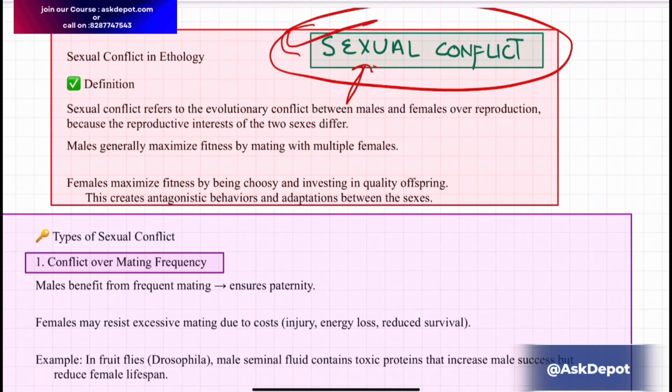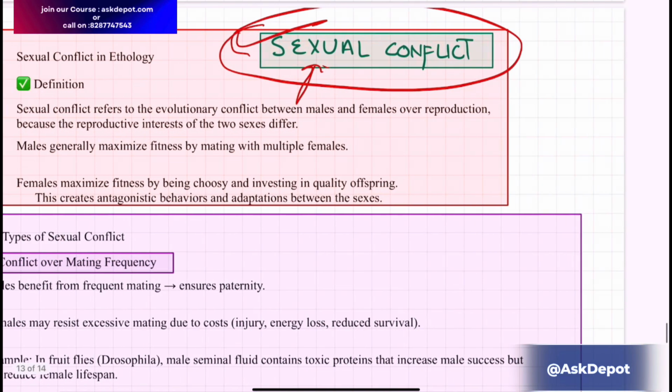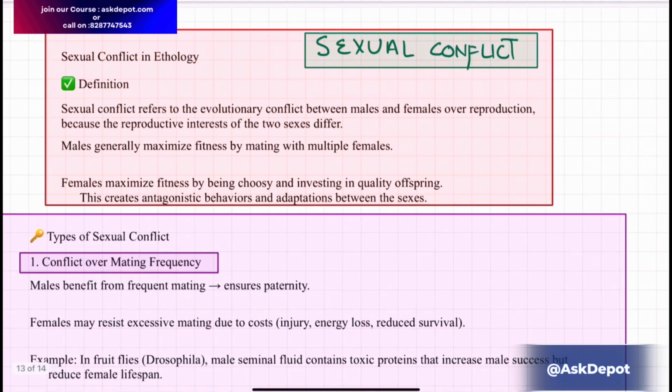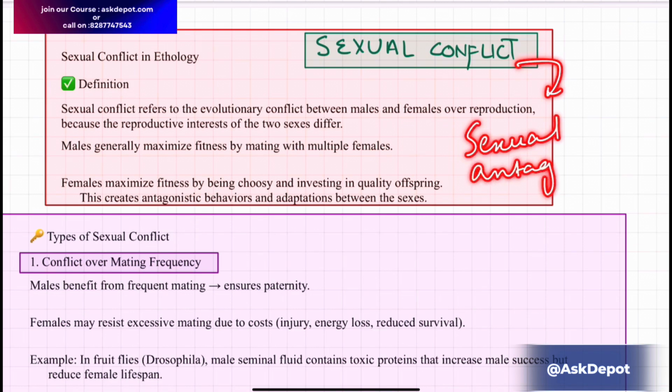Let's discuss a very important term, that is sexual conflict. This term, sexual conflict, is also called sexual antagonism.